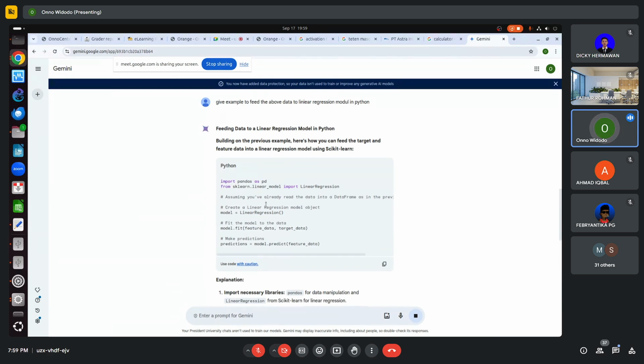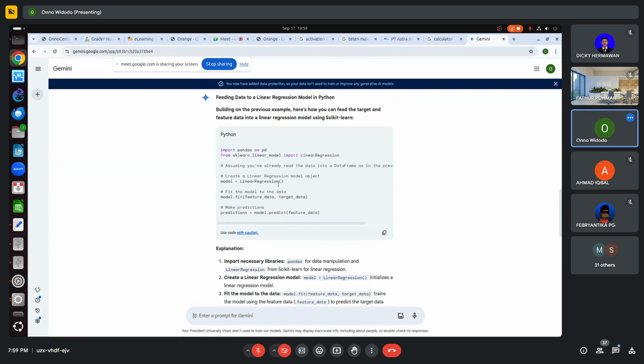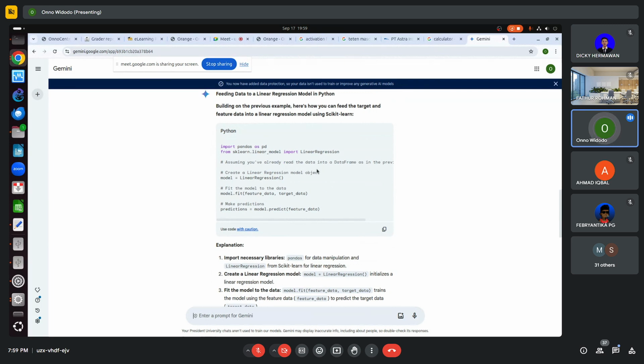So we can do something like this, linear regression. So we get the data from the above, the previous data frame, and we fit it.